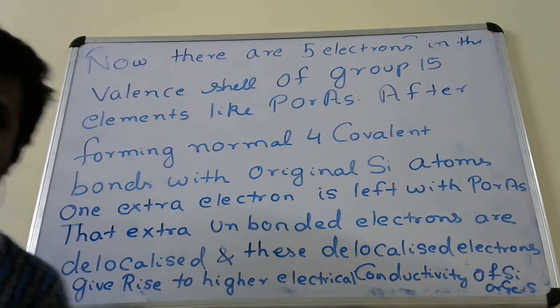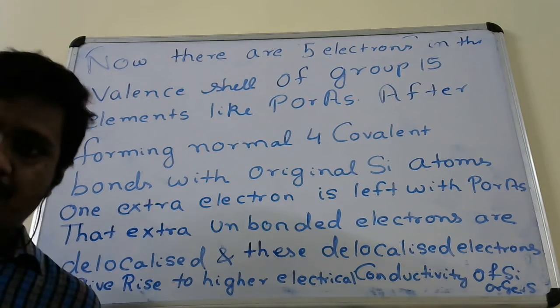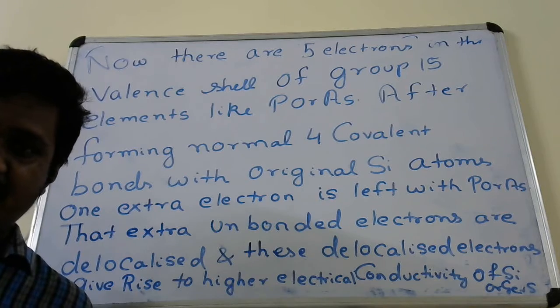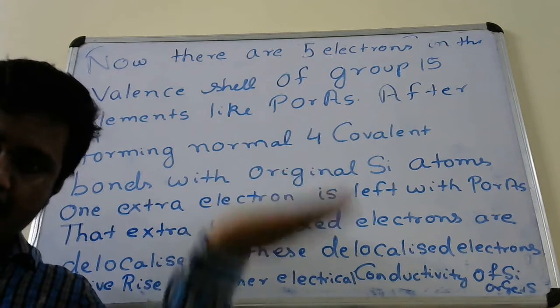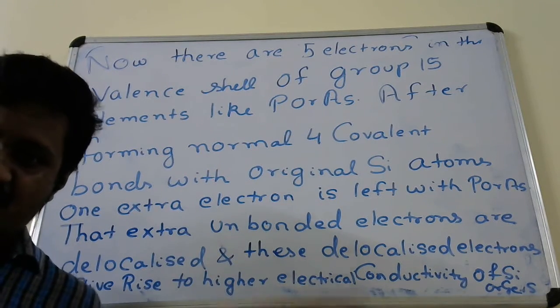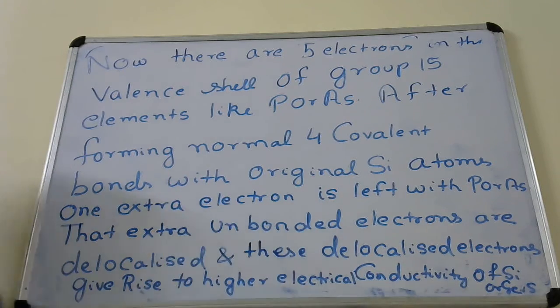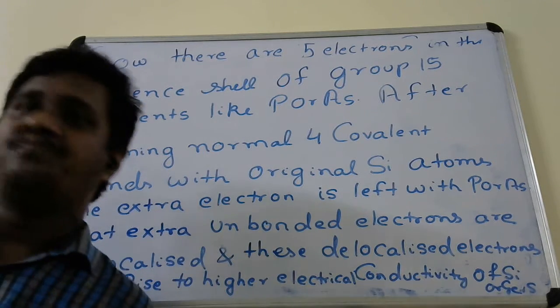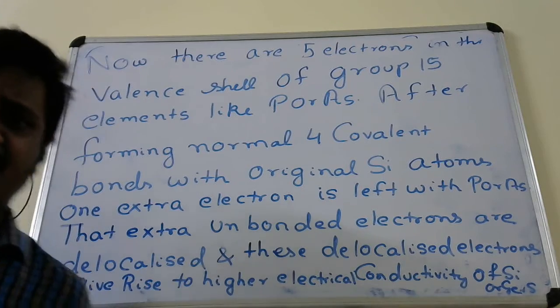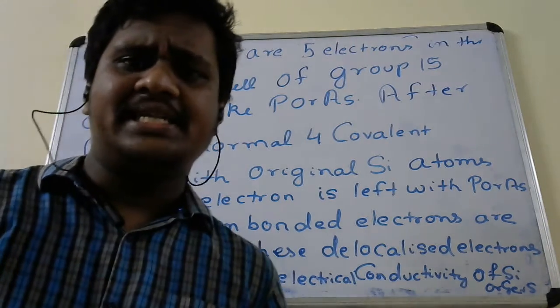So what do you find? By doping we are increasing the electrical conductivity of silicon and germanium, obviously.